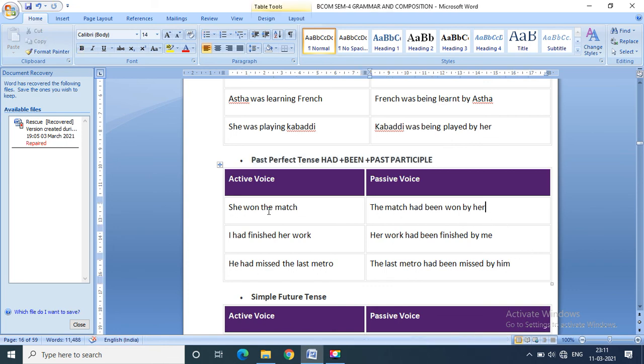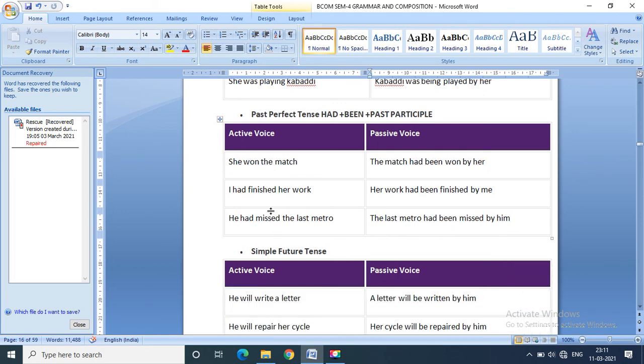So, I think now we have seen the tense related changes for the present and past. We'll be seeing the future as well as question tags and the imperative sentences. We'll be studying later on in tomorrow's session.